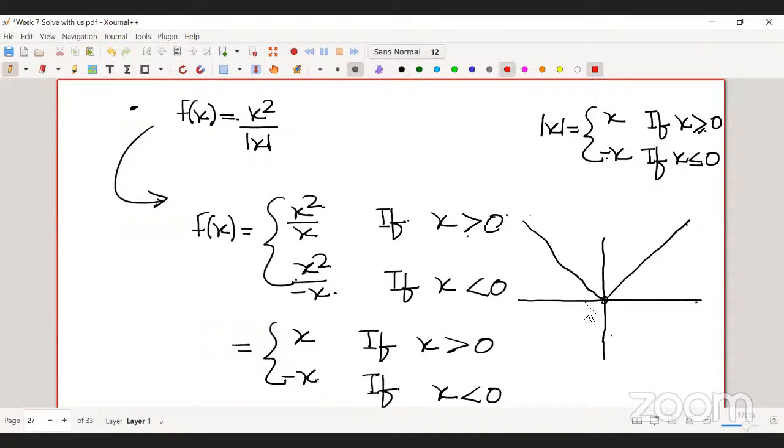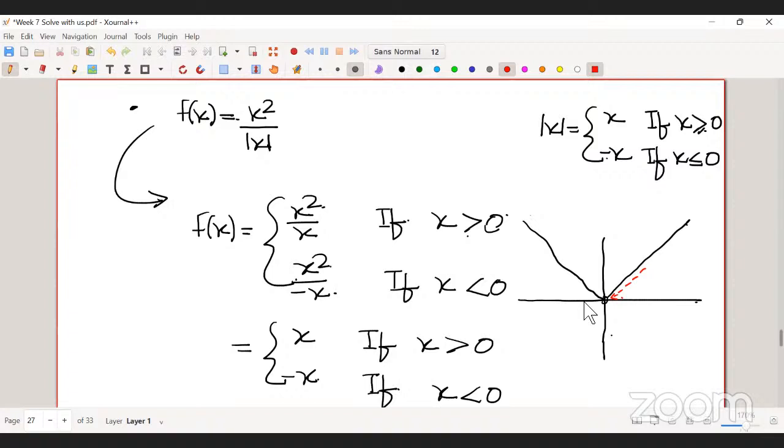We know x square is always positive, so we can write x square as mod of x whole square. Therefore we will have mod of x whole square upon mod of x. So we will directly have mod of x, but x cannot be 0. Yes, correct. Whatever you are saying is correct.